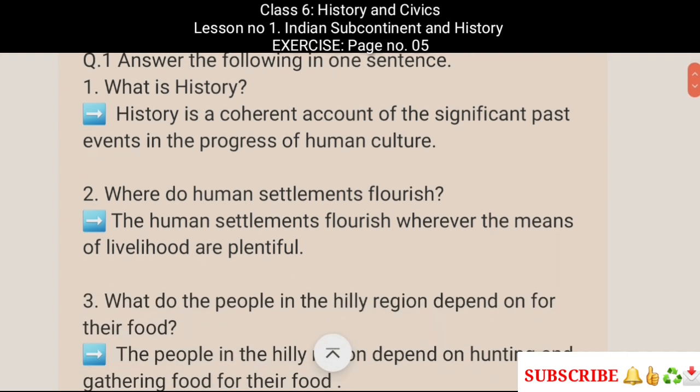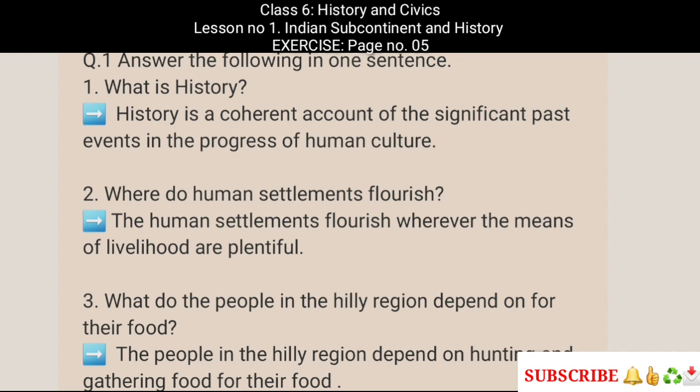Question number 1. Answer the following in one sentence. 1. What is history? The answer is, history is a coherent account of the significant past events in the progress of human culture. 2. Where do human settlements flourish? The human settlements flourish wherever the means of livelihood are plentiful.